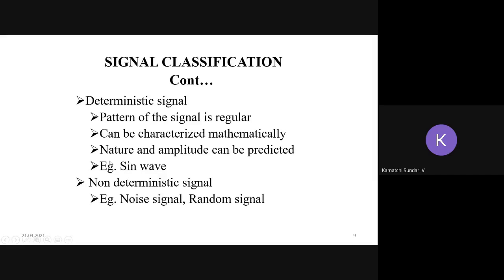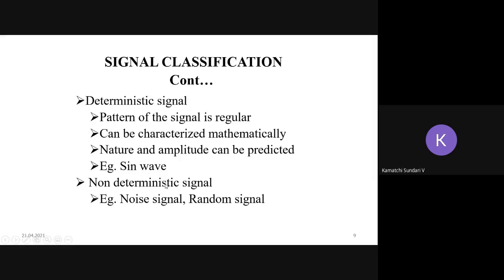For example, here the example is given as a sine wave. So x(t) = A sin(omega t). A will be the amplitude of our sine waveform signal, omega is the angular frequency, and t is the time domain parameter, if I am representing my signal in the continuous time domain. So if I want to calculate at some particular point of time t, I have to substitute that t value in my equation, and with the value of A, I can predict the amplitude of my signal.